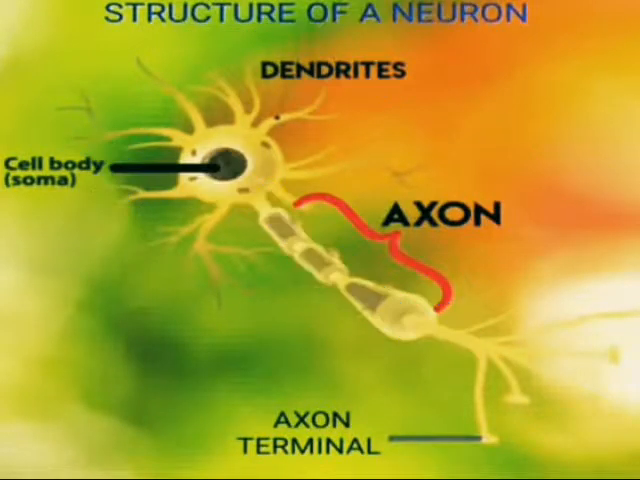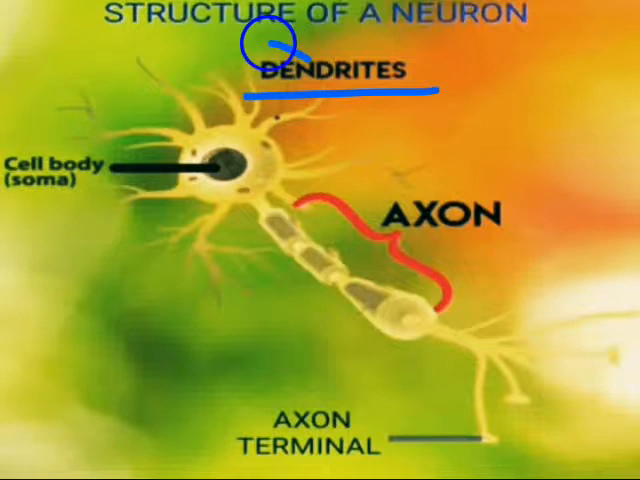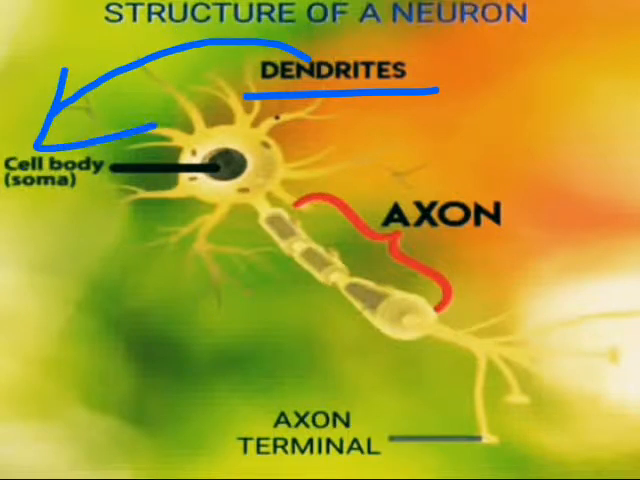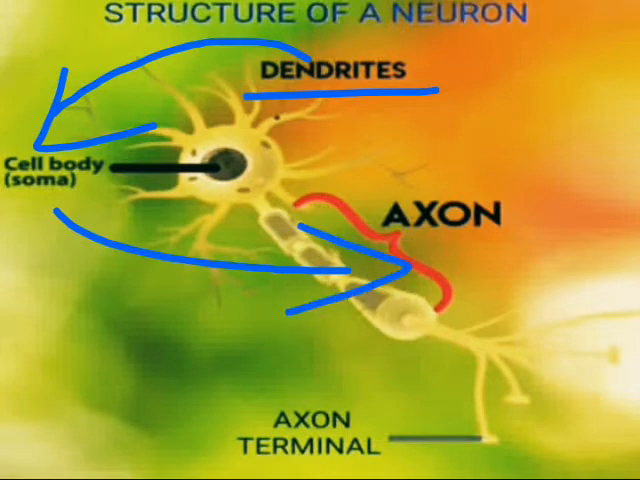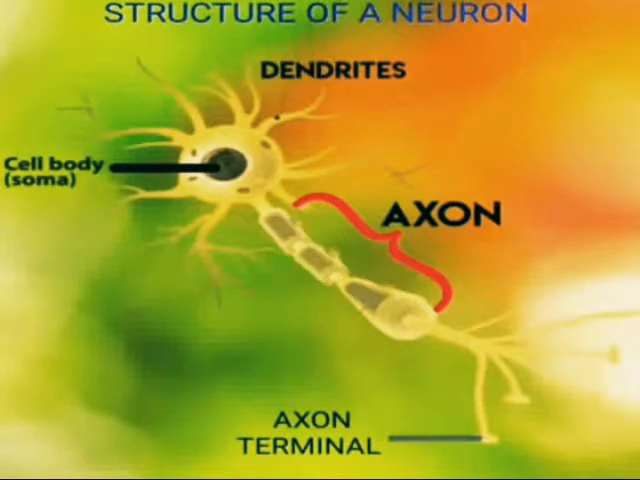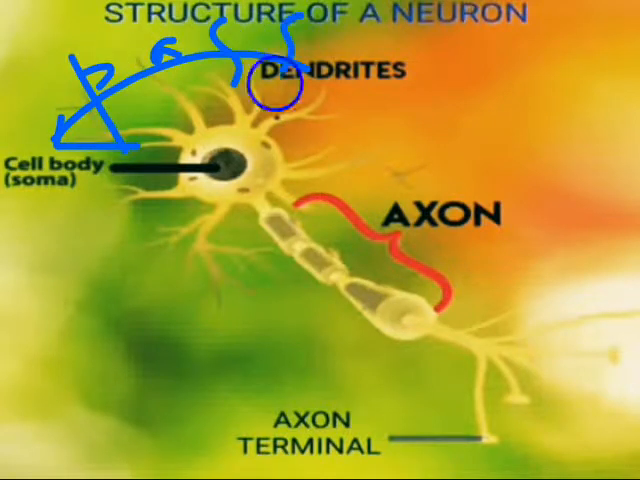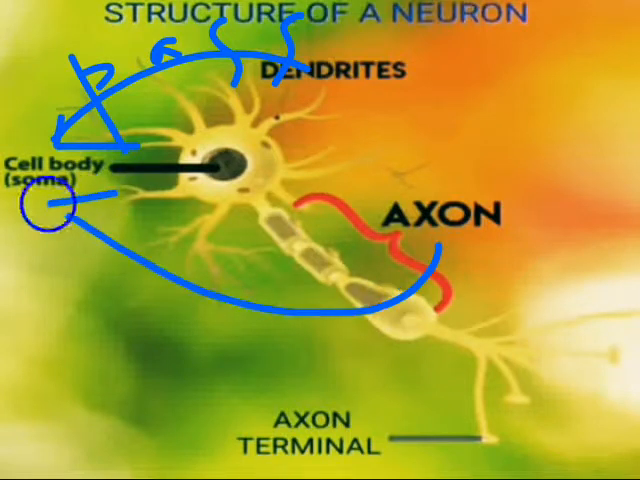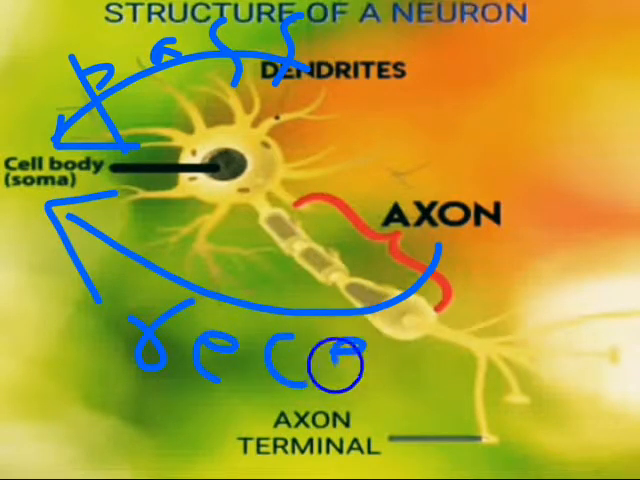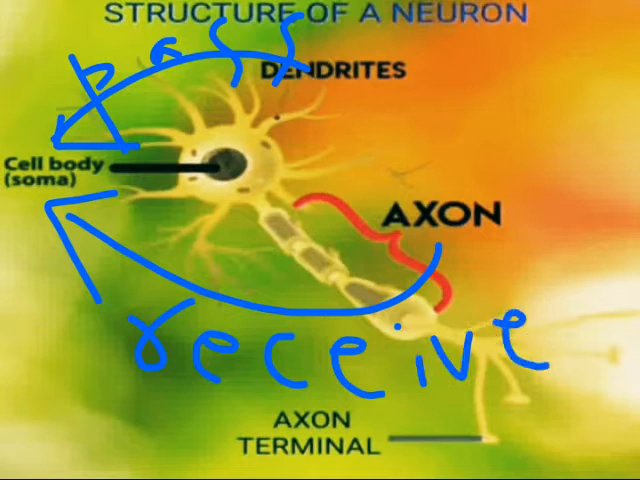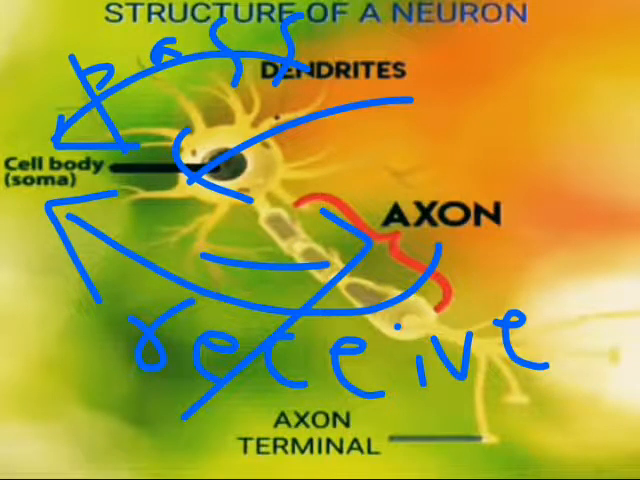Now I'm just recalling the structure and the function of the dendrite. Dendrites will give the information to the cell body, and the cell body will give the information to the axon. You can say that the dendrite passes the information to the cell body. Its function is to pass. And what will the axon do? The axon will receive the information from the cell body. Simple. The function is just like this.